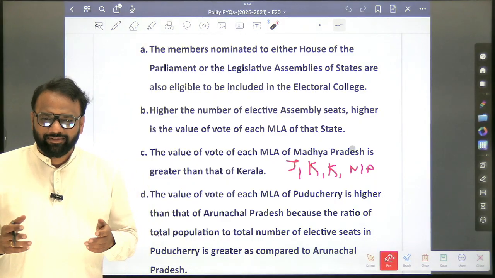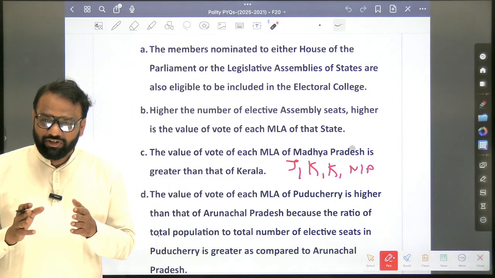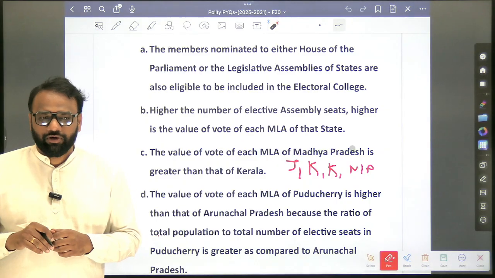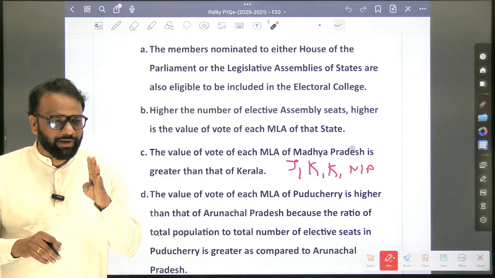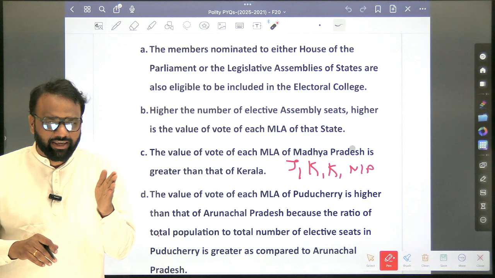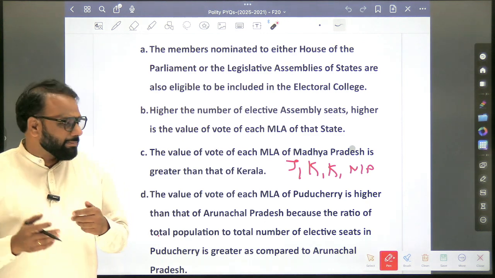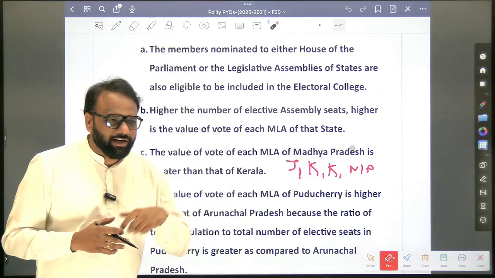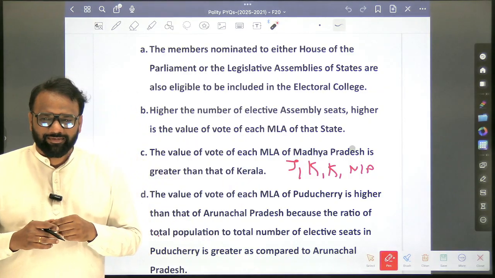True, sir. See, only for four states you want to look at the values. Now just imagine the situation when you are sitting in the examination hall. So at least these four states will become perfect: Jharkhand, Karnataka, Kerala, Madhya Pradesh. Now I will make a statement like this. The value of vote of each MLA of Madhya Pradesh is greater than that of Karnataka. False. Yes, they are equal.